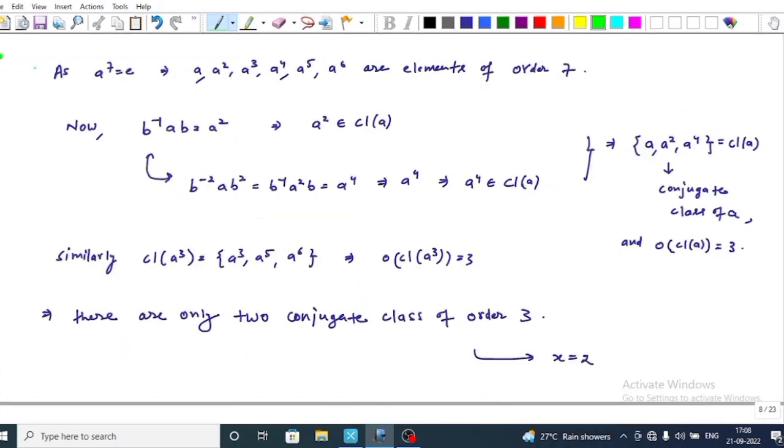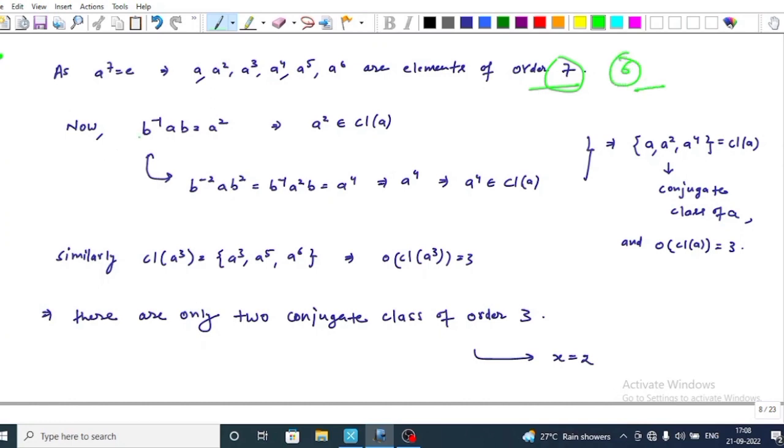In this proof, I use the concept of conjugate class, because in a class equation, the conjugate class concept is very important. Now, in the generating relation, the order of a is 7, this implies that a^7 is equal to e. This implies that a, a squared, a cubed up to a^6 are elements of order 7, because G has a unique subgroup of order 7 and G has 6 elements of order 7.